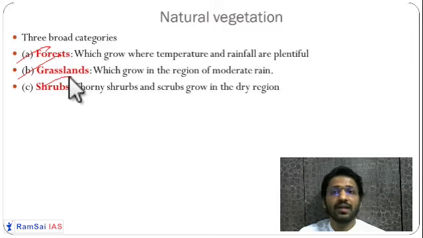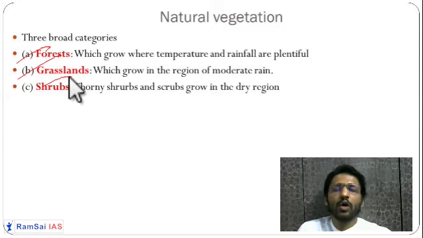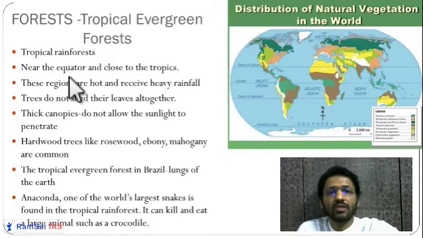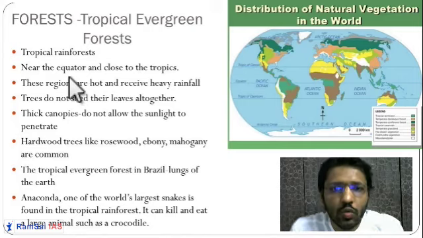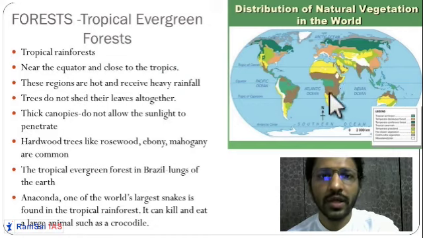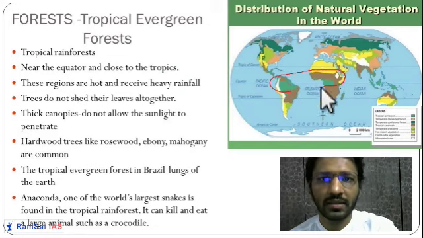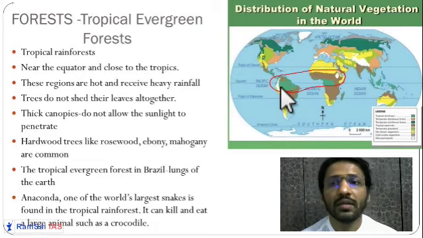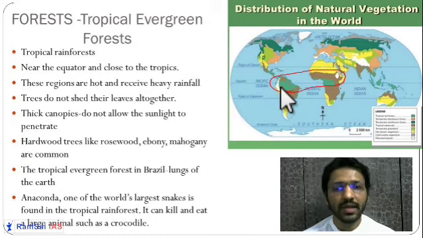First, let us understand the types of forest in the world. We are going to see the maps and the different types of forest present in the different parts of the earth. First is the evergreen forest. Evergreen forest is also known as a rainforest. Why is it called a rainforest? Because you see a huge amount of rain in this region. In the equatorial region and surrounding areas, you have lots of rainfall and a huge amount of sunshine. That's why these forests are there. We call them evergreen forests, and they grow in this region.